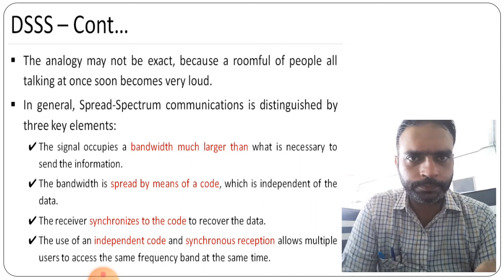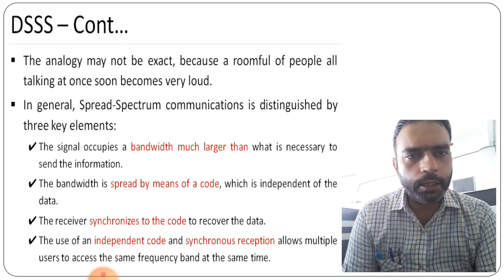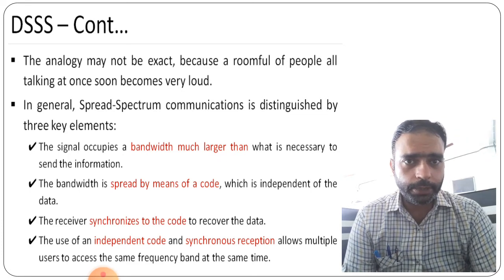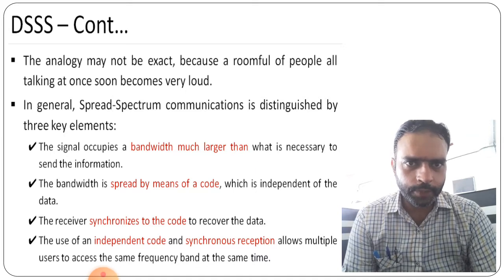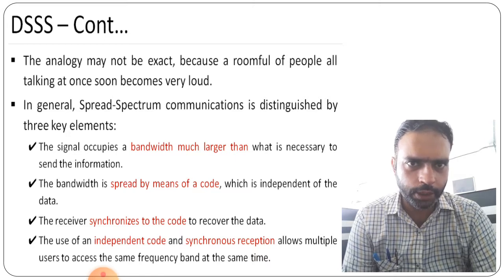In general, spread spectrum communication is distinguished by three key elements. First, the signal occupies a bandwidth much larger than what is necessary to send the information.